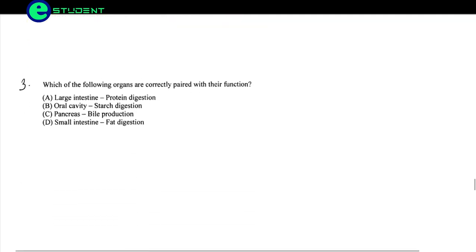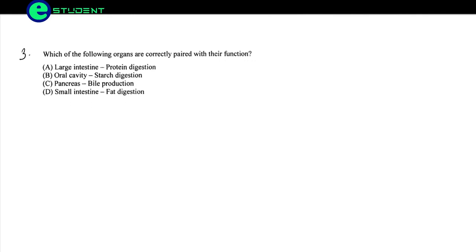Coming to the next question. Which of the following organs are correctly paired with their function? Large intestine, protein digestion? No, there is no protein digestion in the large intestine. The protein digestion has already taken place in the small intestine. Oral cavity, starch digestion. Yes, this is the correct option, because whatever we eat, the starch is digested within our oral cavity.